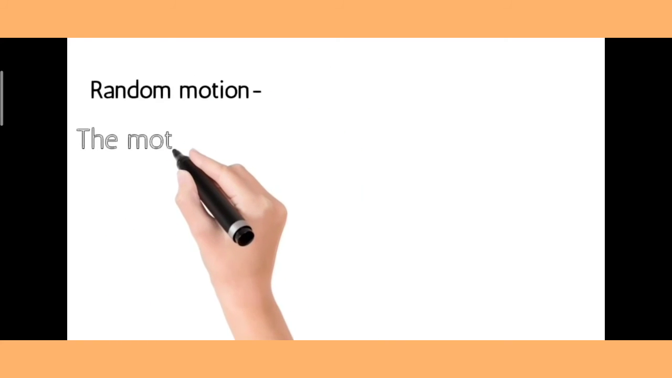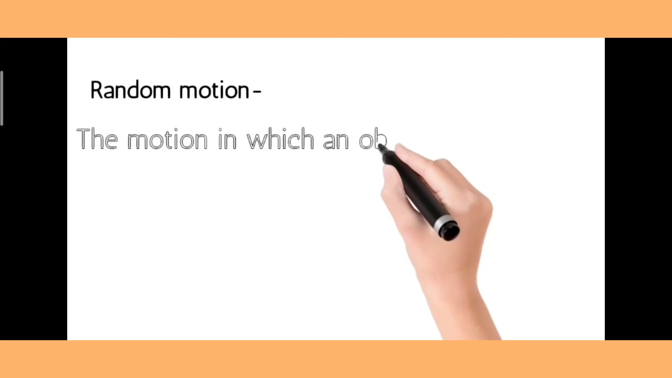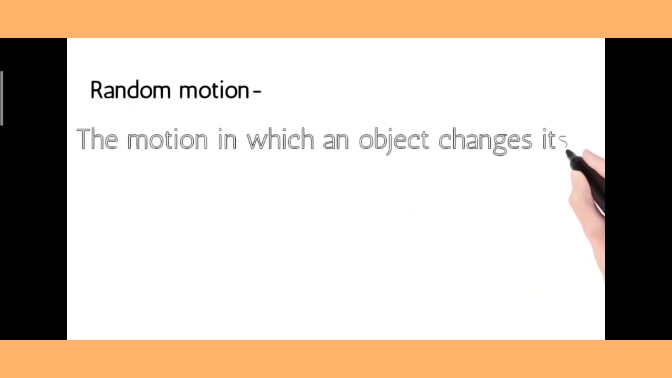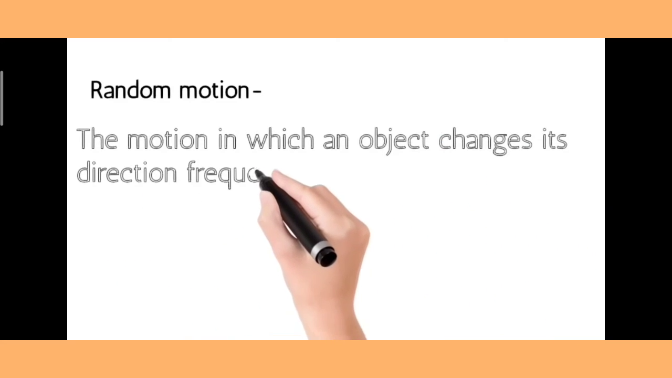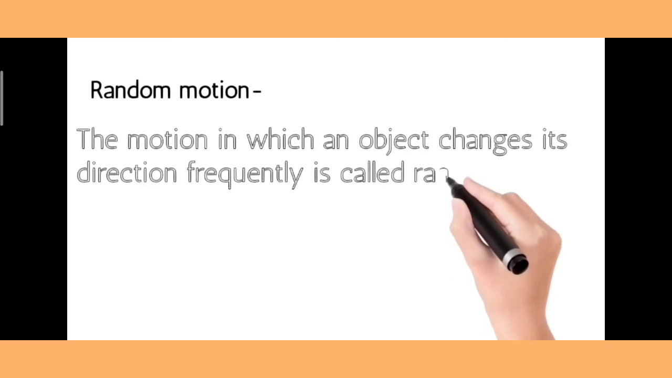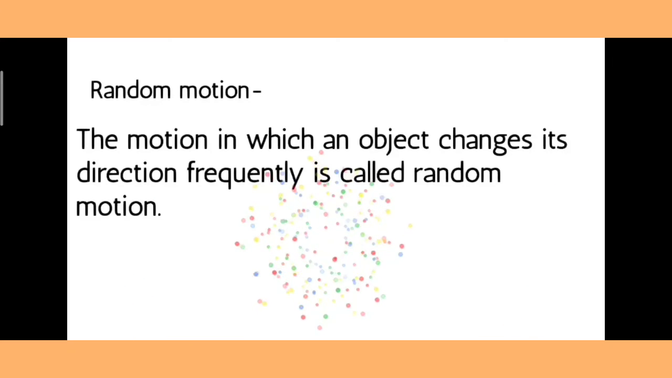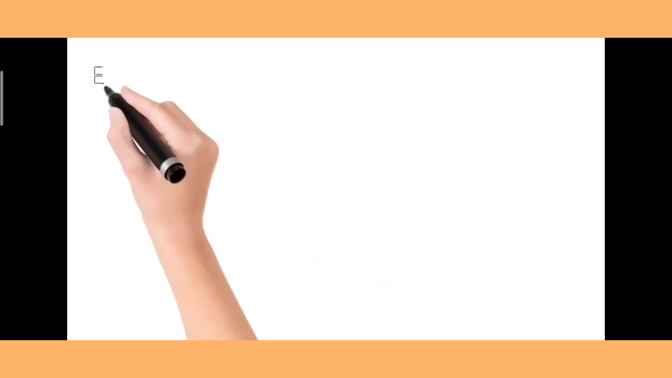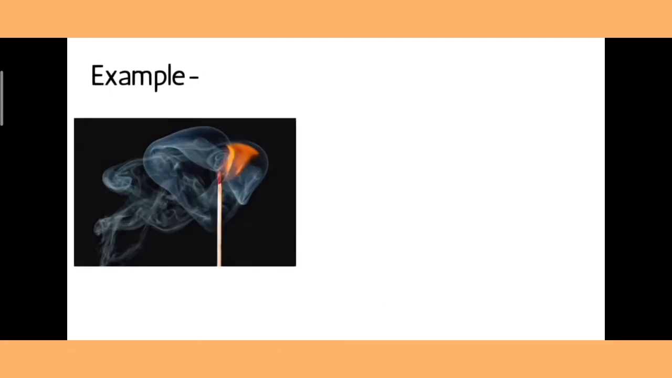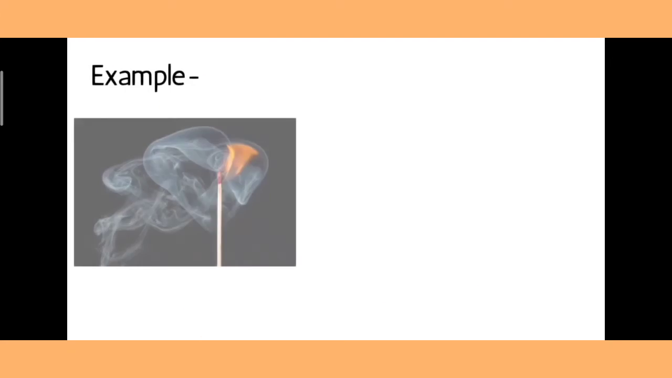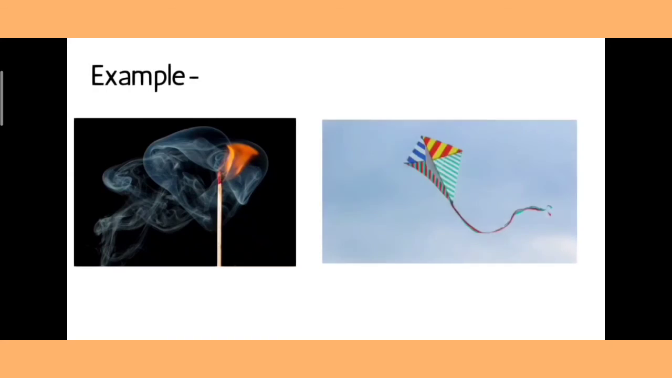Random motion. The motion in which an object changes its direction frequently is called random motion. For example, motion of a flying kite, motion of smoke particles, etc.